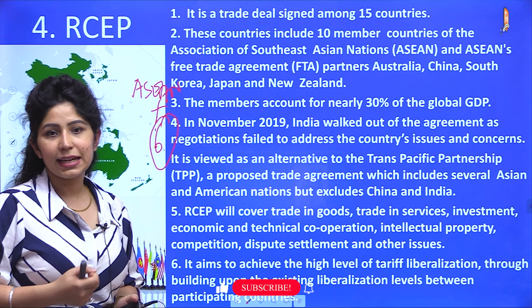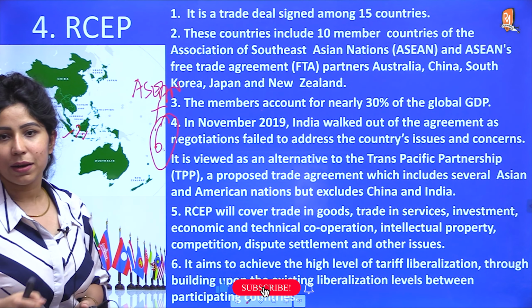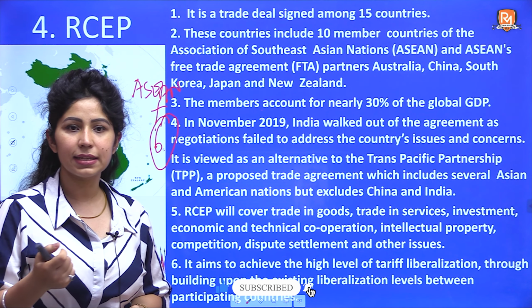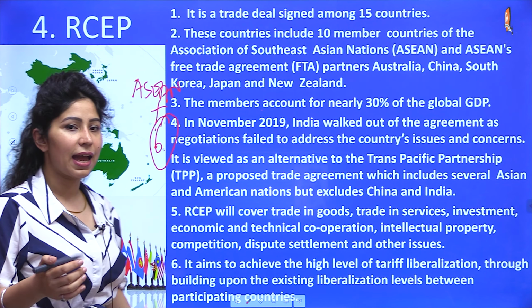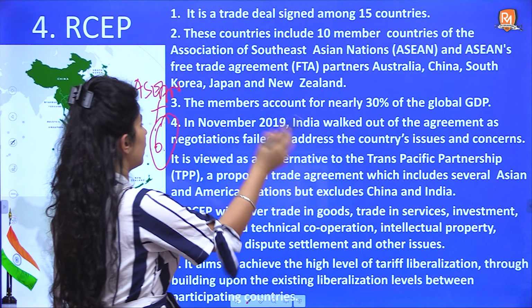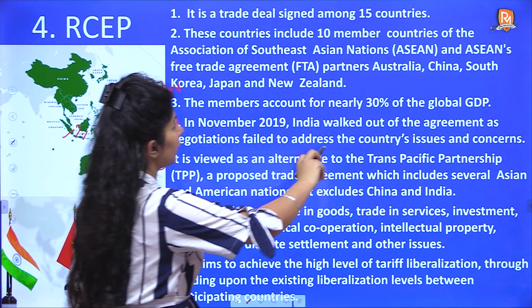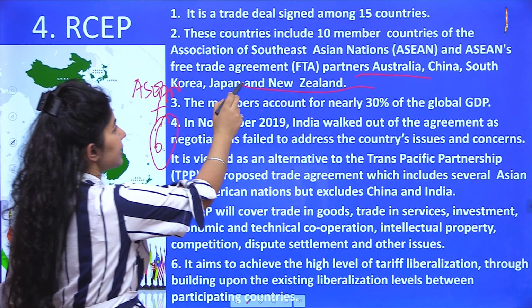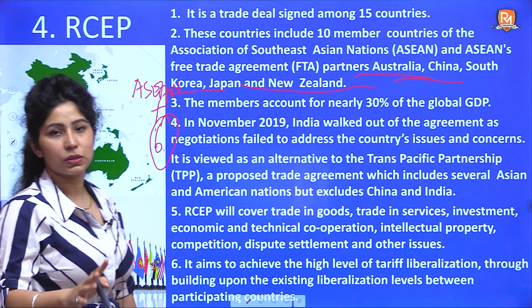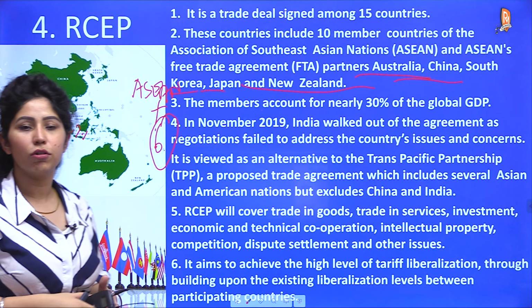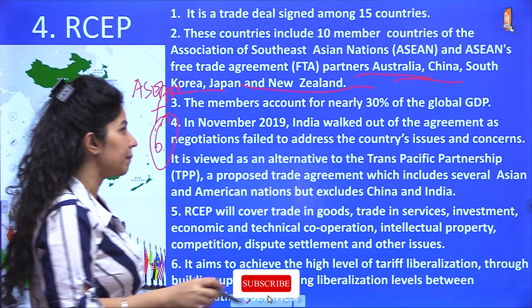So it was a trade deal signed among 15 countries. Earlier India was also a part, so it was 16 countries. And these countries include 10 members of ASEAN and 5 other members. Start from here, the Pacific. Australia is there, New Zealand is there, South Korea, Japan and China. Earlier India was also there. So the member countries account for nearly 30% of global GDP.